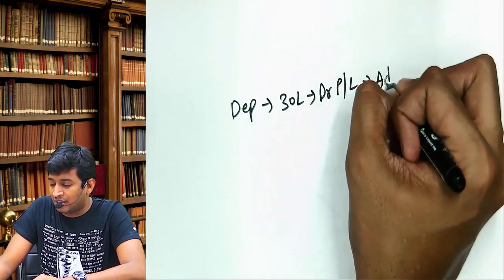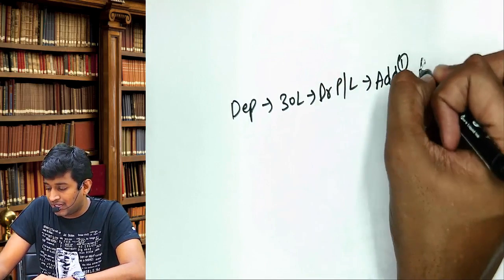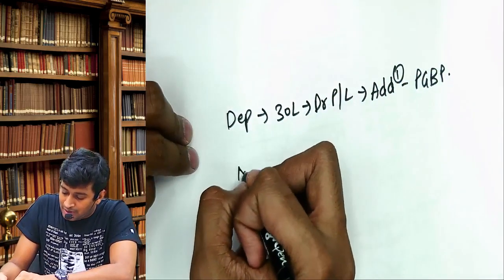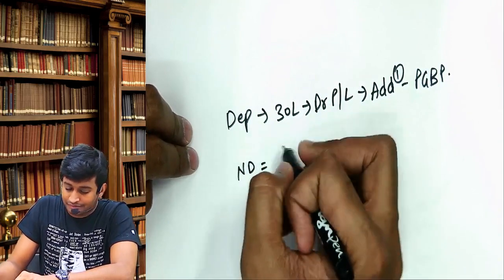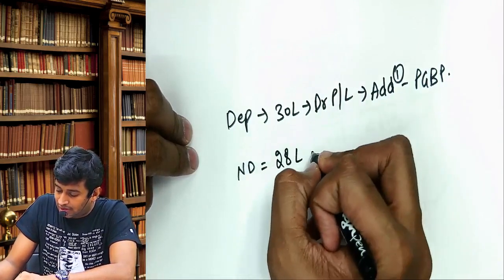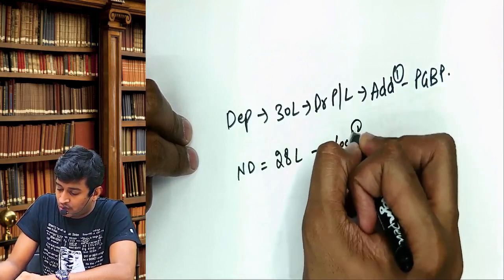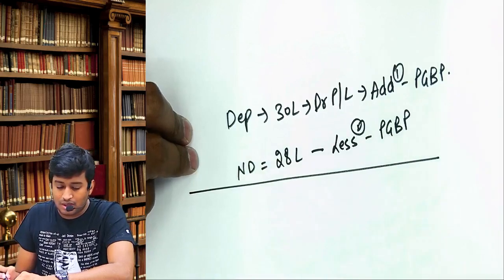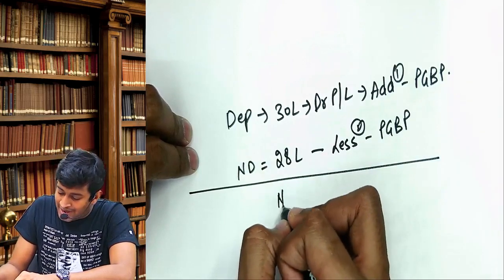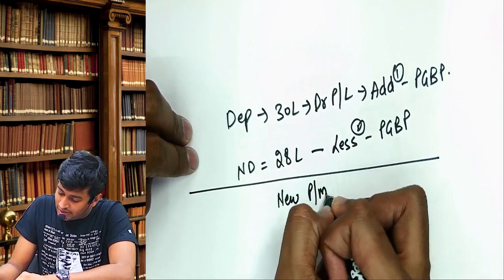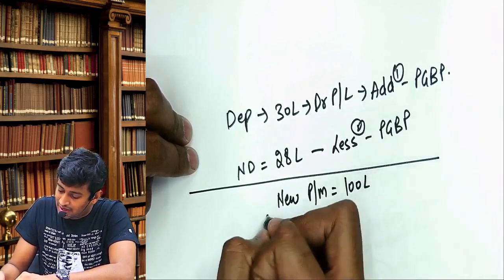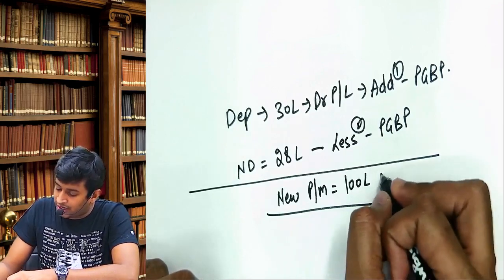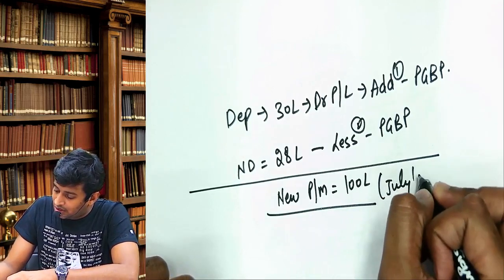We will add under 1. Under which head? PGBP. Next. Normal depreciation how much? 20. This we will less under 2 under PGBP. Clear? I purchase a new plant and machinery worth 100 lakhs, and it is put to use in July 2019.